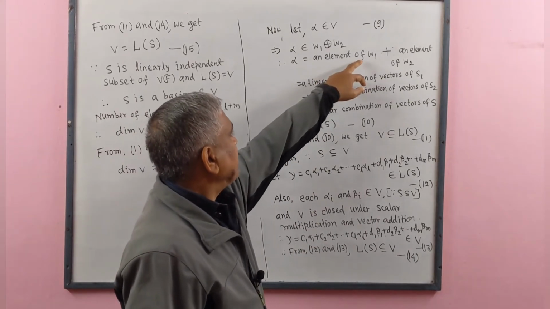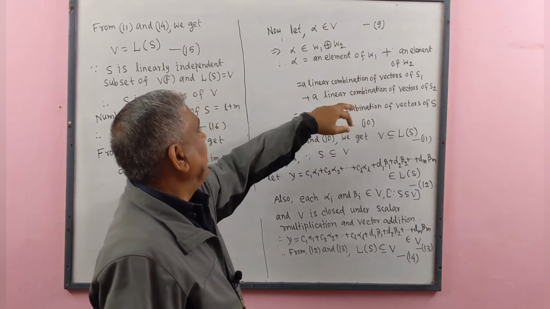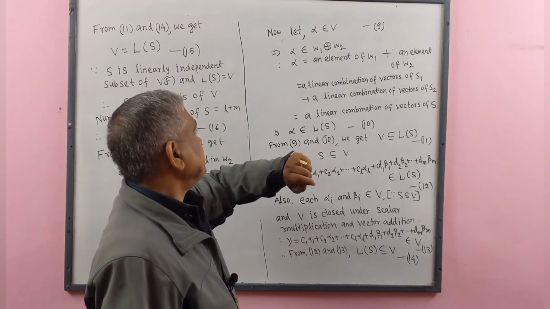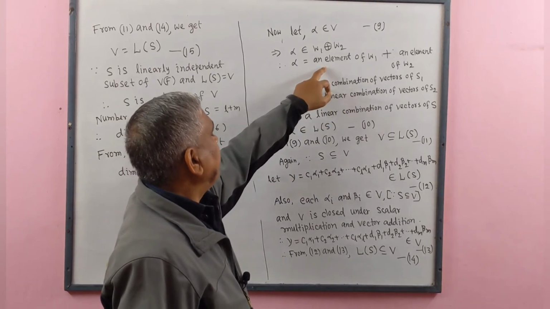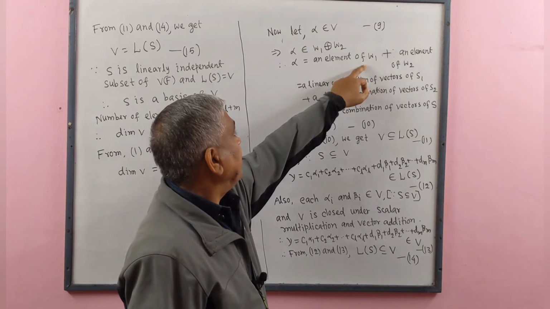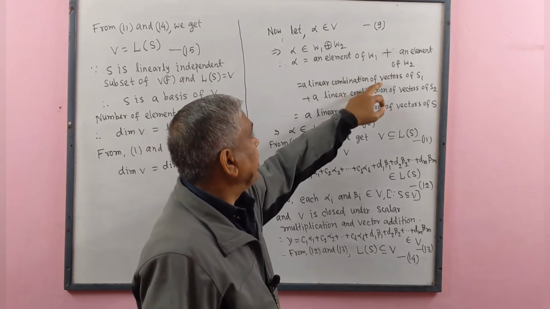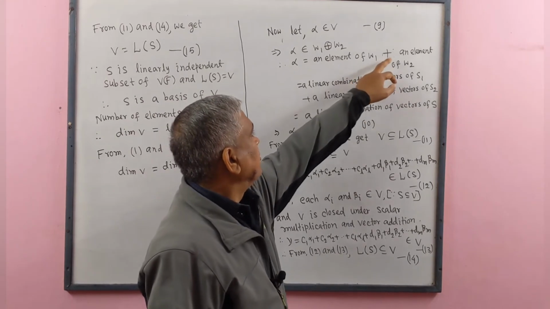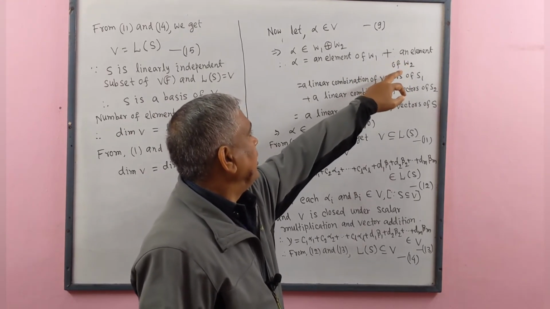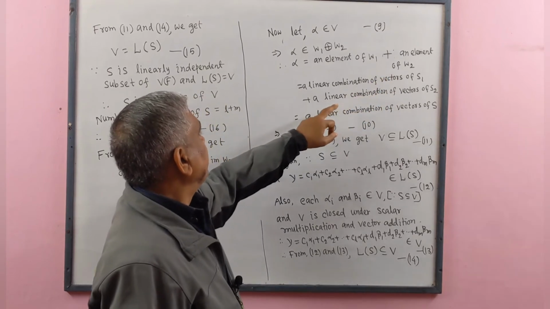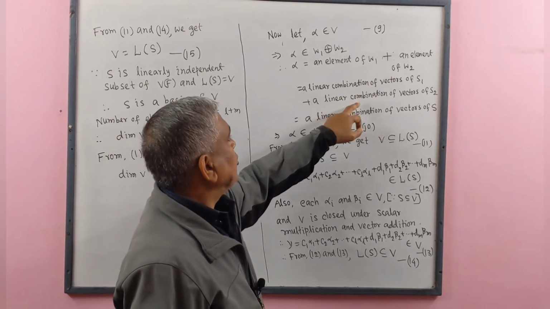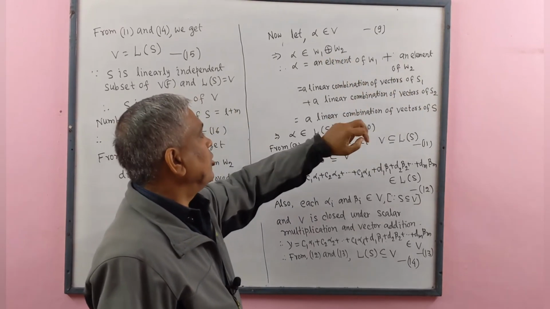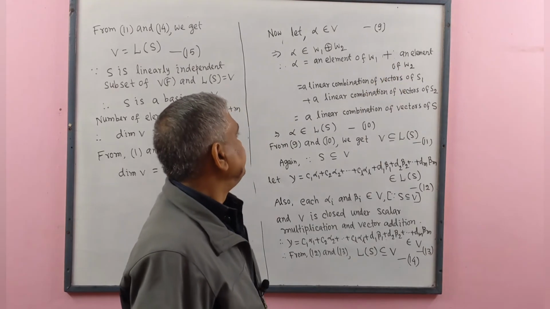Since W1 is a subspace and S1 is a basis of the subspace, any element of W1 is represented as a linear combination of vectors of S1, plus similarly an element of W2 means a linear combination of vectors of S2, since S2 is the basis of subspace W2.